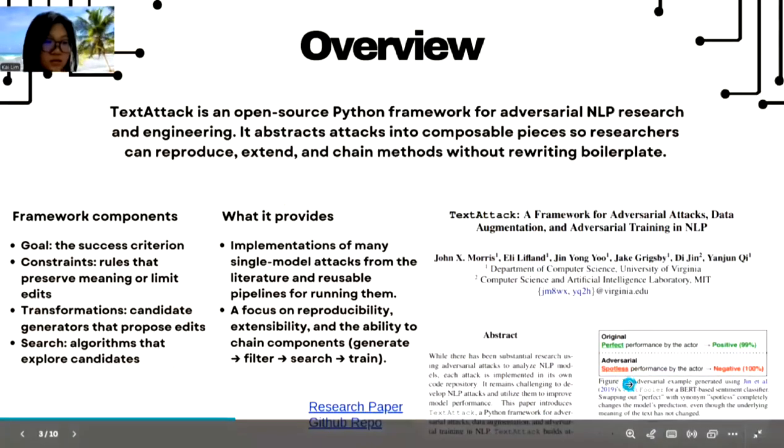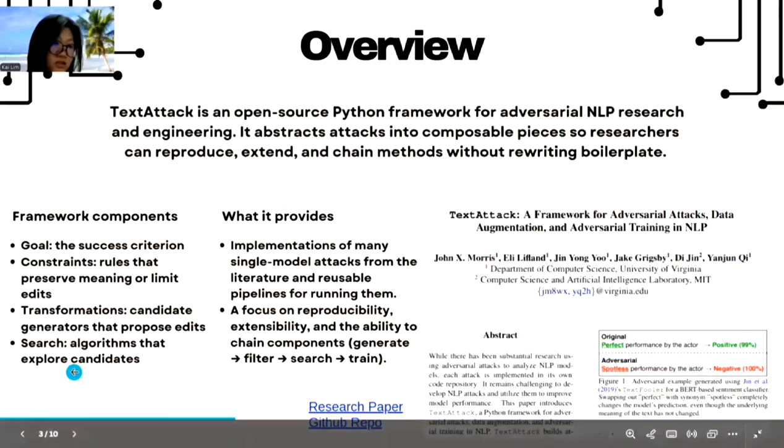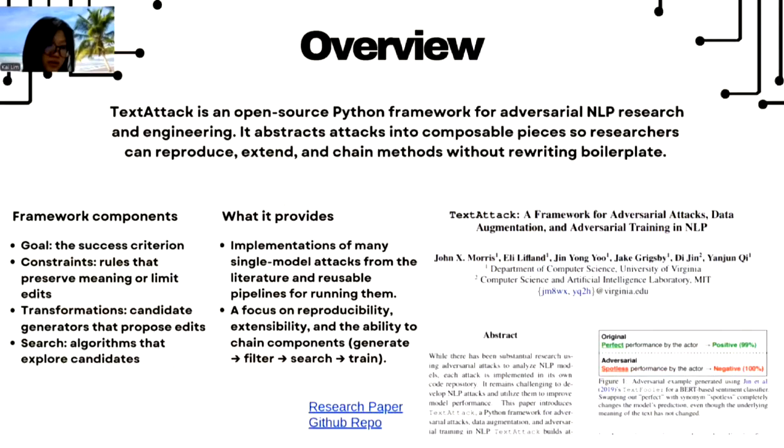It breaks attacks into 4 component parts. The goal on what the success criterion is, the constraints on what edits are allowed, the transformation on how to generate candidates, and the search algorithm to explore different candidates. And so TextAttack ships with many single model attacks and pipelines, so you don't have to rewrite the same script every time. It's built for reproducibility and chaining to generate, filter, search, and train.